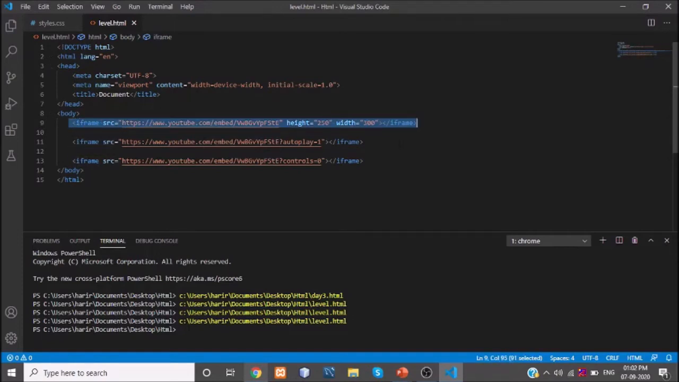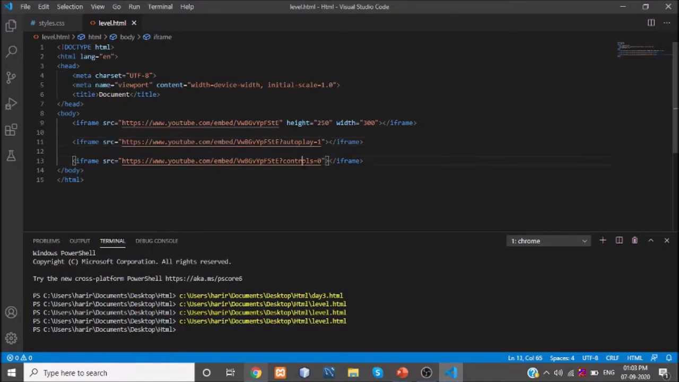Then the second one is how to play the video automatically. For that, after mentioning the id, we give a question mark, followed by autoplay equal to 1. What this does is, when your YouTube video is loaded completely, it will start playing automatically. This is all about the second line of code.